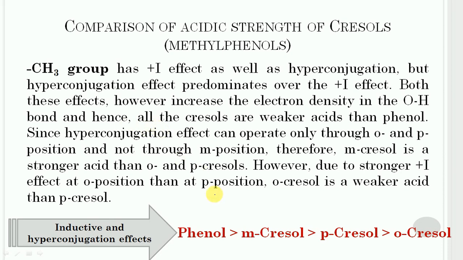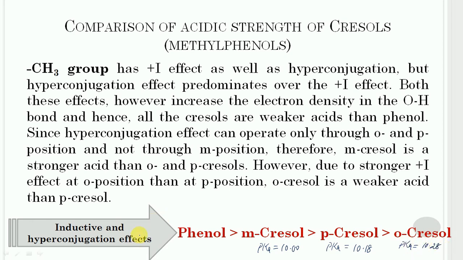So if we compare these three cresols, metacresol has a pKa value equal to 10. Paracresol has a pKa value equal to 10.18, and orthocresol has a pKa value equal to 10.28.